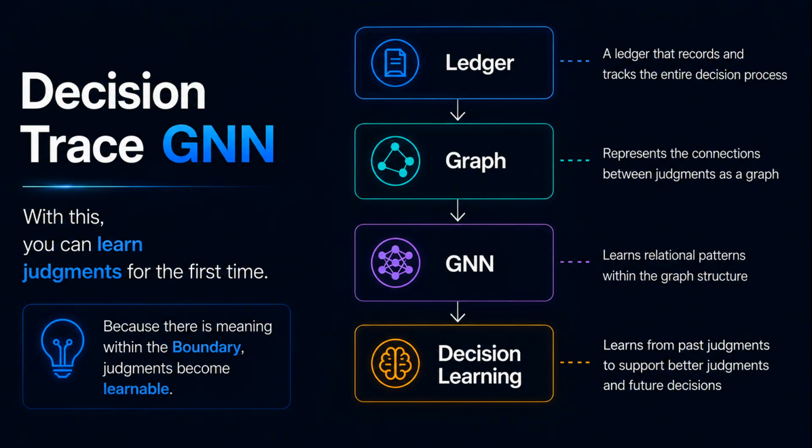As a result, the system can identify common patterns and meaningful differences across past decisions, enabling it to support decision-making in new situations. This is what we call the Decision Trace GNN. In other words, humans structure decision-making, and the GNN learns from that structure. By dividing the roles in this way, AI can continuously learn from human decisions and provide increasingly effective support for future decision-making.